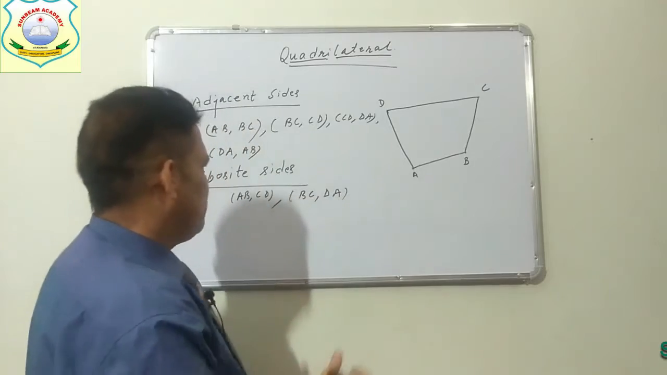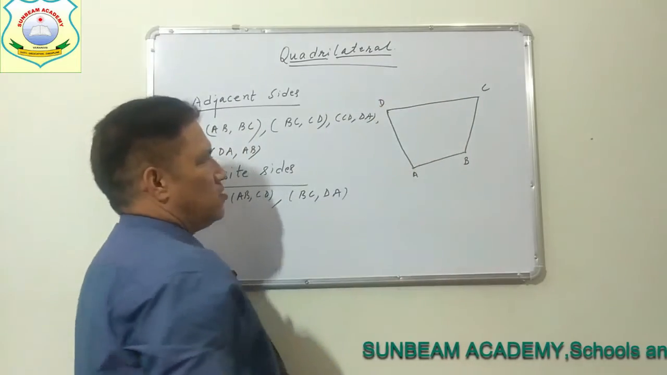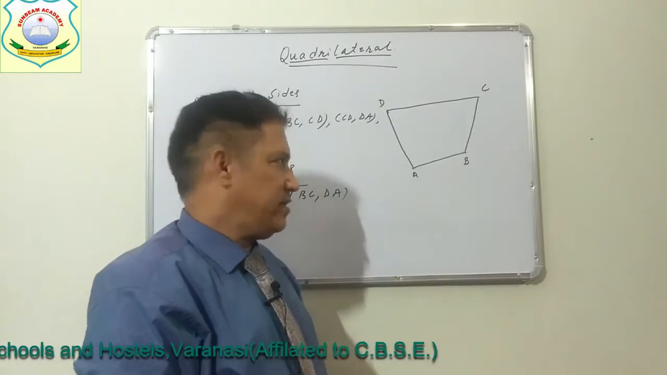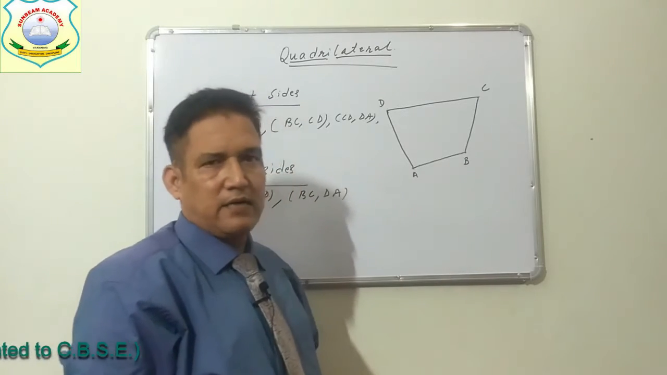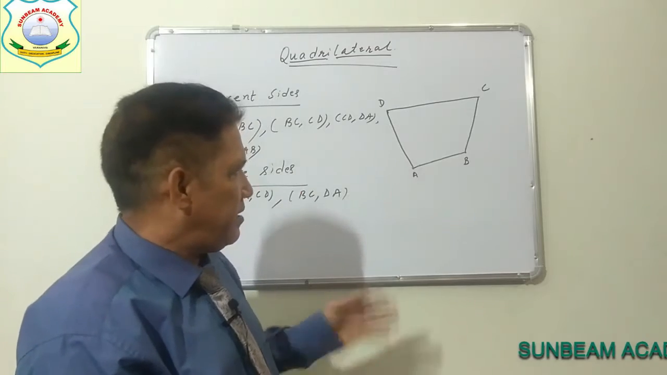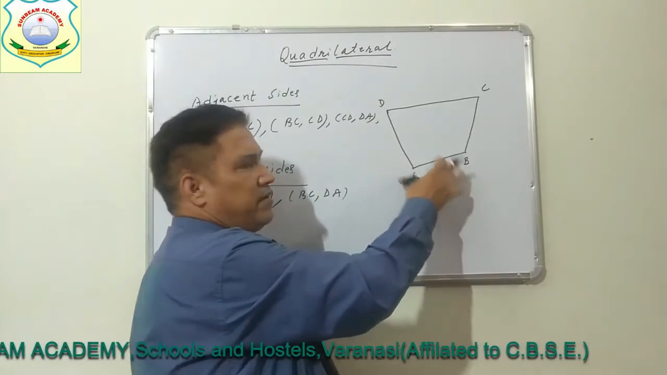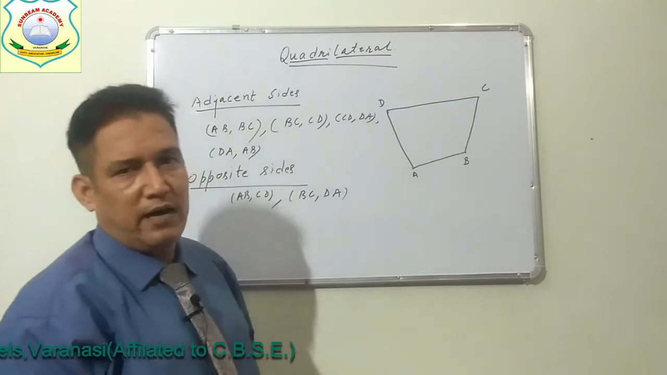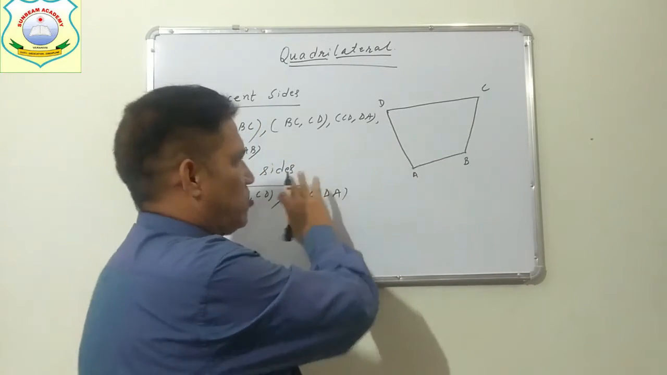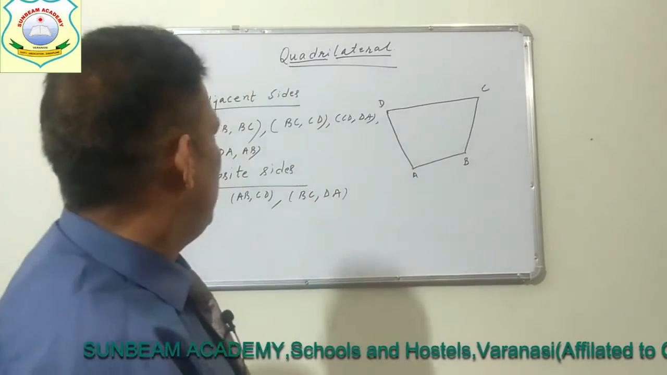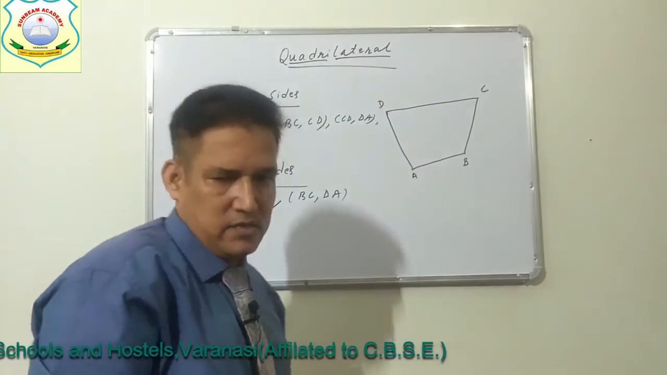So sides which are not adjacent sides in a quadrilateral are called opposite sides, or in another way you can say that sides having no common endpoints are called opposite sides of a quadrilateral. So next we will study about the angles.